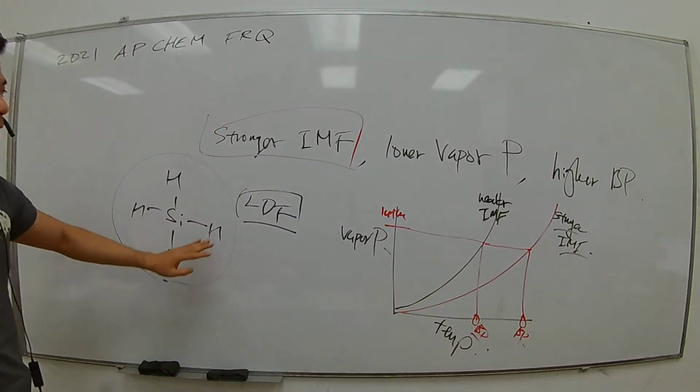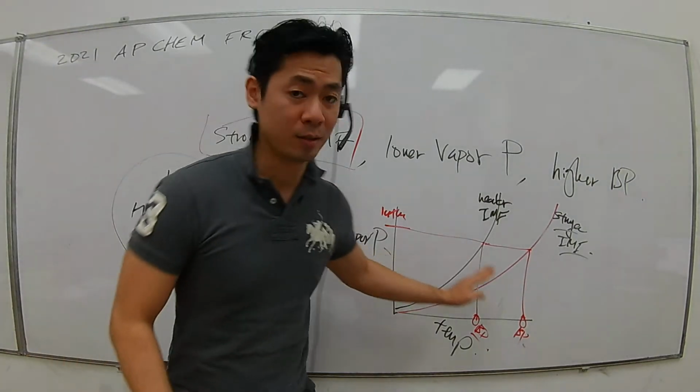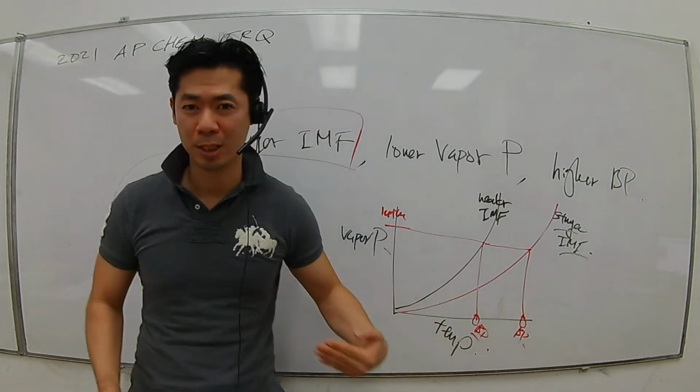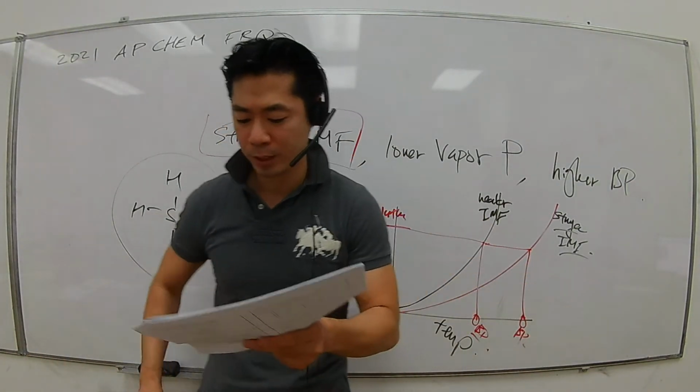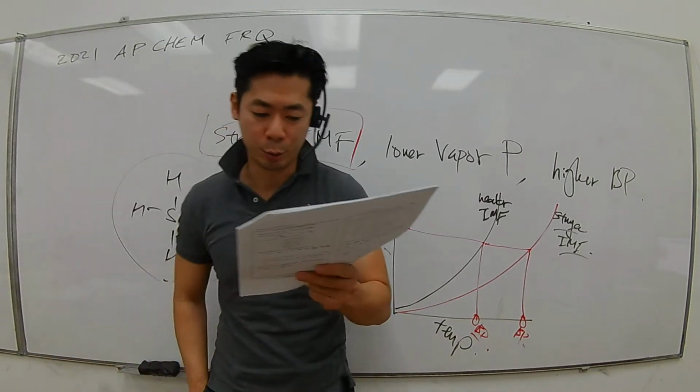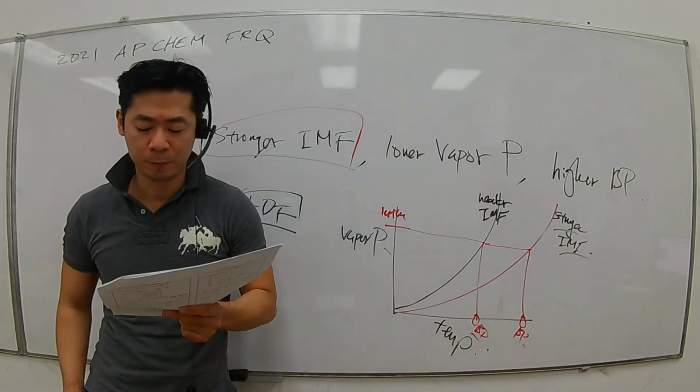have a weaker IMF, which means it should have what? A lower boiling point compared to the one that has a really strong force of attraction. So that's how I'll approach part B for number 2.